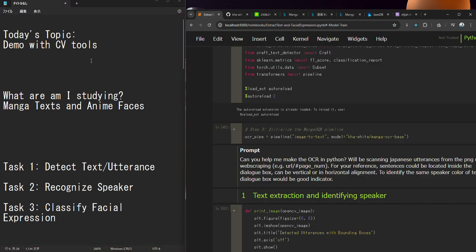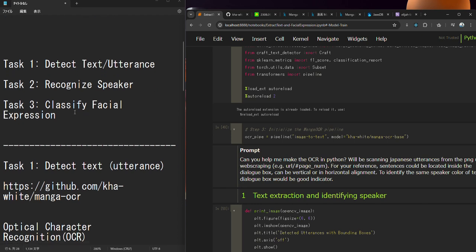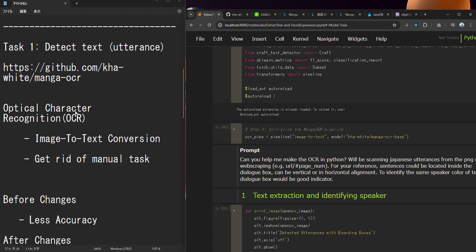As I explained a while ago, in the study I'm using the manga text and the anime faces, and related to that, here are the agendas. Task one is how do I detect the text or the utterance. The second task is how can I determine the speaker based on the text. And third, last but not least, what can I do by classifying facial expression? So starting from task one, text detection.